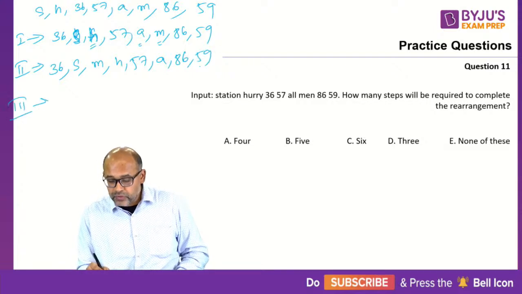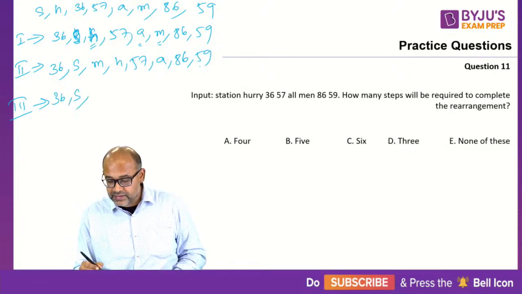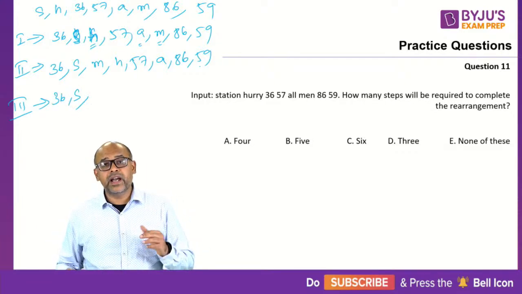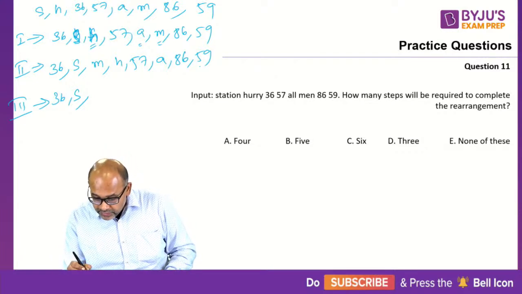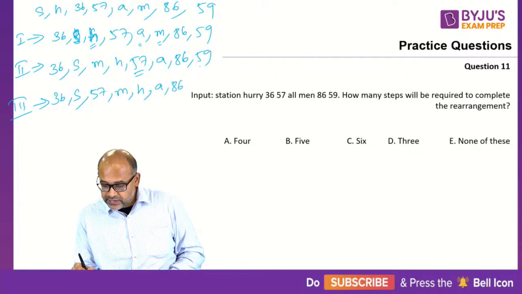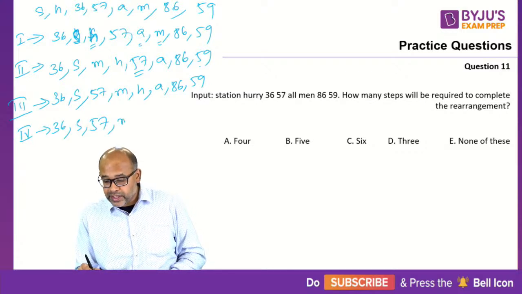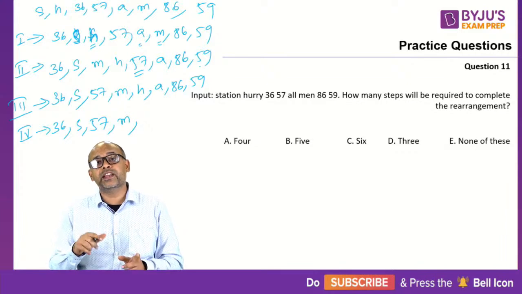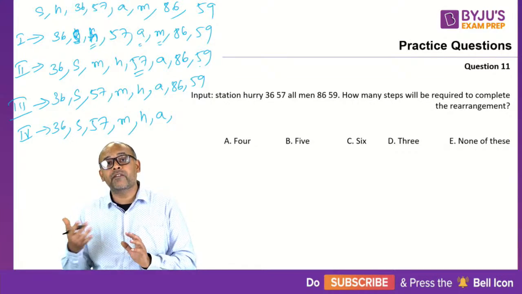Step number 3: we just arranged a letter, so the next one should be a number. So 36, S, and then the next should be a number. Which number should come? The smaller number is 57. So 57, M, H, A, 86 and 59. So we have the fourth step: 36, S, 57. Then M is already in place. Now for the alphabets between H and A, H is already in place, A is already in place. So in fact the alphabets are already arranged.